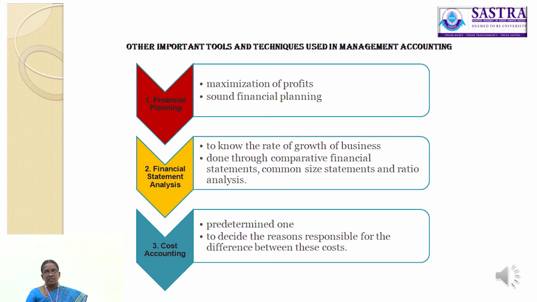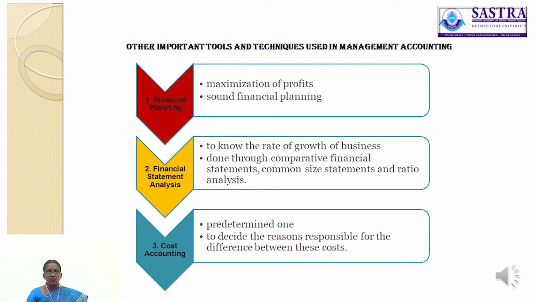The next technique used in management accounting is cost accounting. Cost accounting presents cost data product wise, process wise, department wise, branch wise, and the like. These cost data are compared with predetermined data.